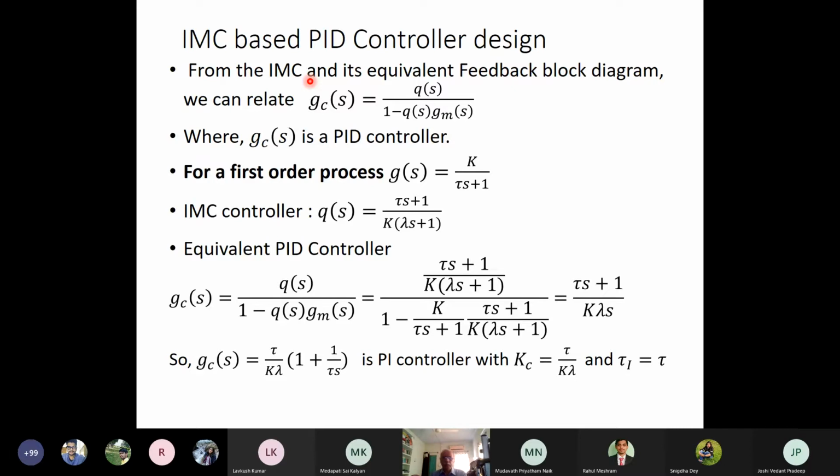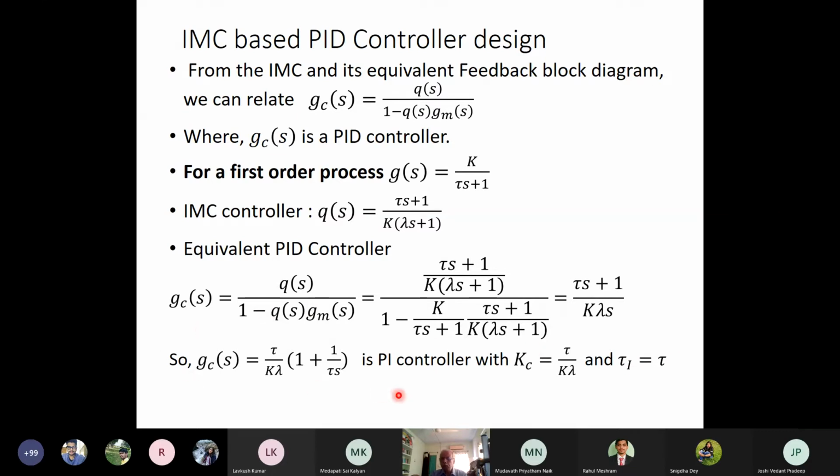So the equivalent PID controller will be GC(s) equals Q(s) by 1 minus Q(s) GM(s), which will be given by tau s plus 1 by k lambda s plus 1, divided by 1 minus k by tau s plus 1 times tau s plus 1 by k lambda s plus 1. From this equation, I will get tau s plus 1 by k lambda s. So GC now I can write in the form of a PI controller: tau by k lambda times 1 plus 1 by tau s, where KC is tau by k lambda and tau I is equal to tau.